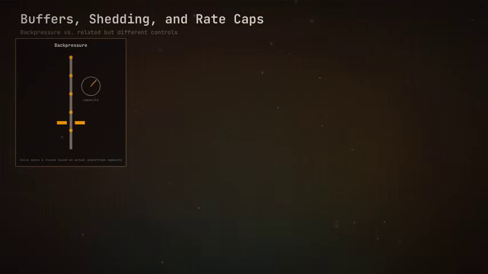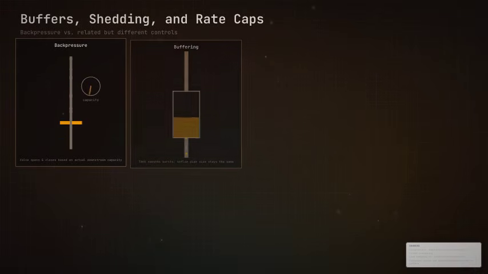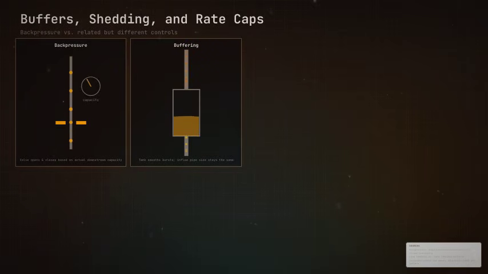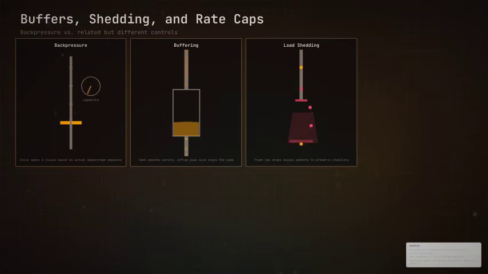Backpressure is not a synonym for every flow control trick. Buffering is a tank that smooths short bursts, but the inflow pipe stays the same size. It does not reduce total load, it only buys time. Load shedding is a trash can that drops excess packets to preserve stability, trading completeness for uptime. Once dropped, that data is gone.